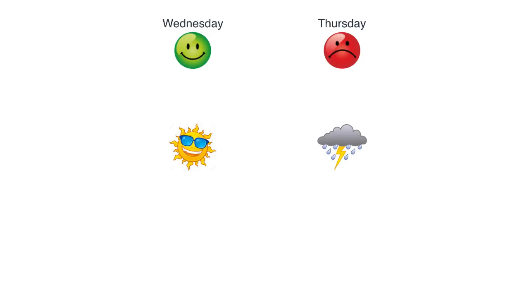Let's start with the probability that Wednesday was sunny. Well, we know from the prior probabilities that it's 2/3 or 0.67. Now, if Wednesday was sunny, what's the probability of Bob being happy? Well, we know that's 0.8 because that's the probability that a sunny day makes Bob happy. Now, given that Wednesday was sunny, what's the probability that Thursday was rainy? We know that transition probability is 0.2.